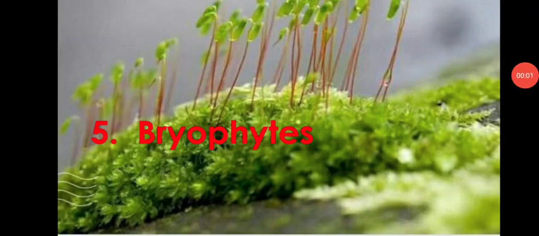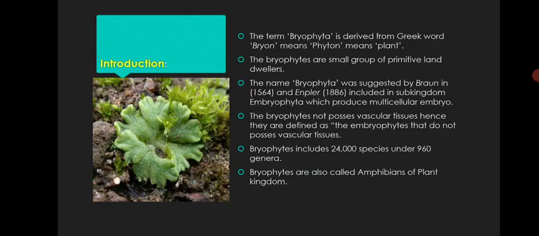Chapter 5: Bryophytes. The term bryophytes is derived from the Greek words bryon, meaning moss, and phyton, meaning plant. Bryophytes are a small group of primitive land dwellers. The name bryophyte was suggested by Braun and Engler in